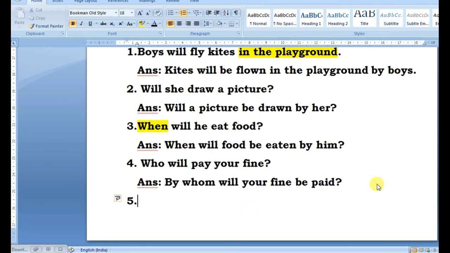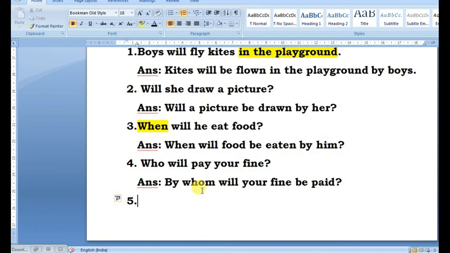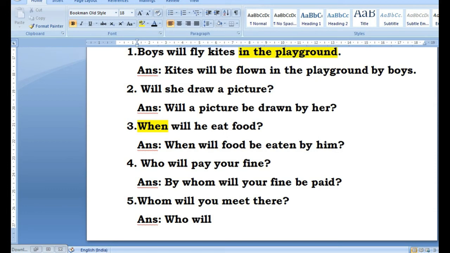Anyways, last number is number 5. Sentences beginning with whom. So, whom will you meet there? Okay, and your answer will be: we start with who will.